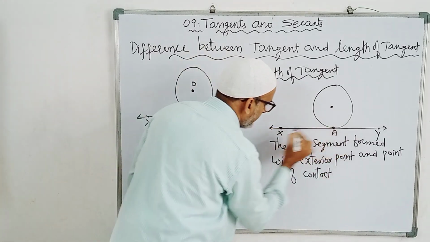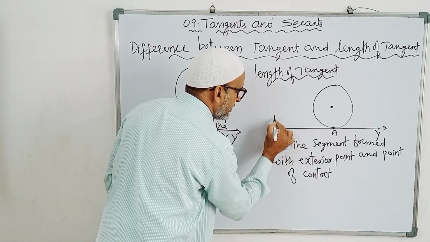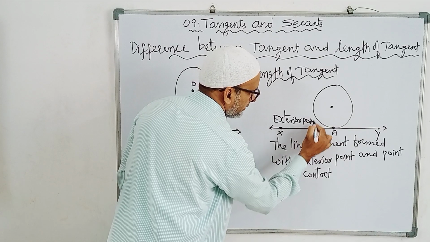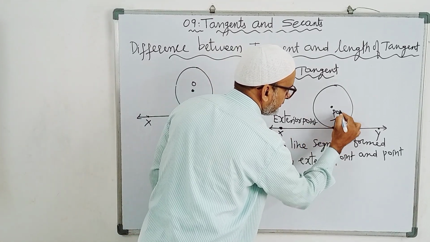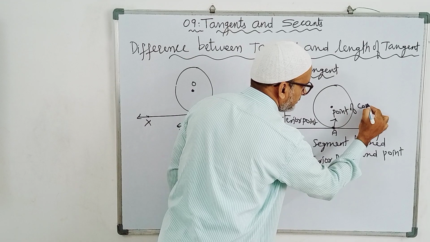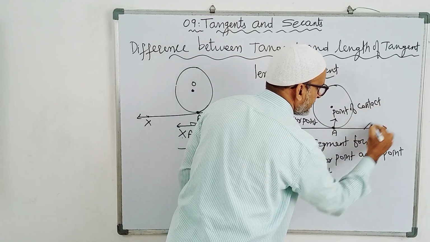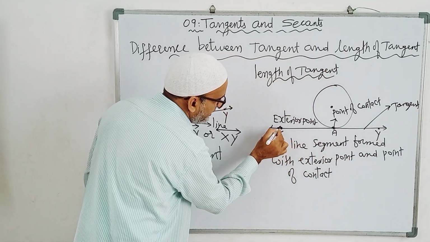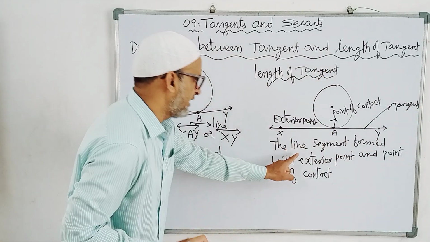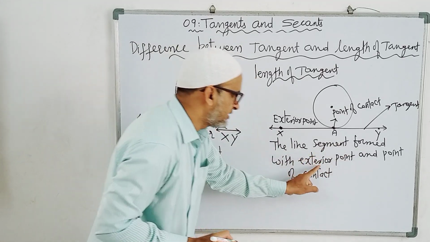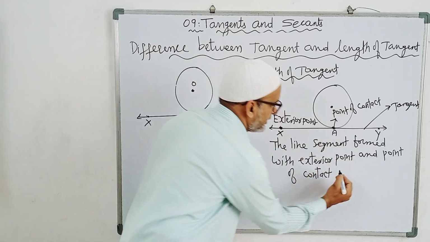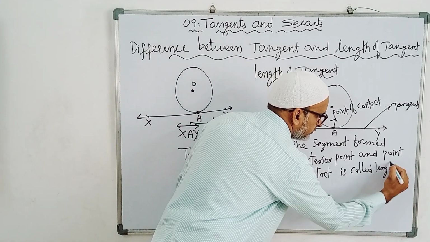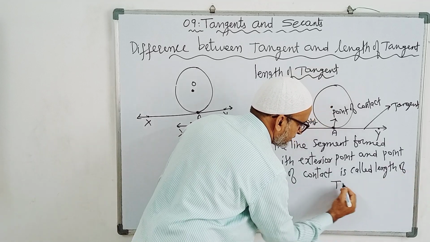From X to A, distance from the exterior point, this is the exterior point, this is the point of contact, this is the tangent. The distance from the exterior point to the point of contact, the line segment formed with the exterior point and the point of contact, is called length of tangent.